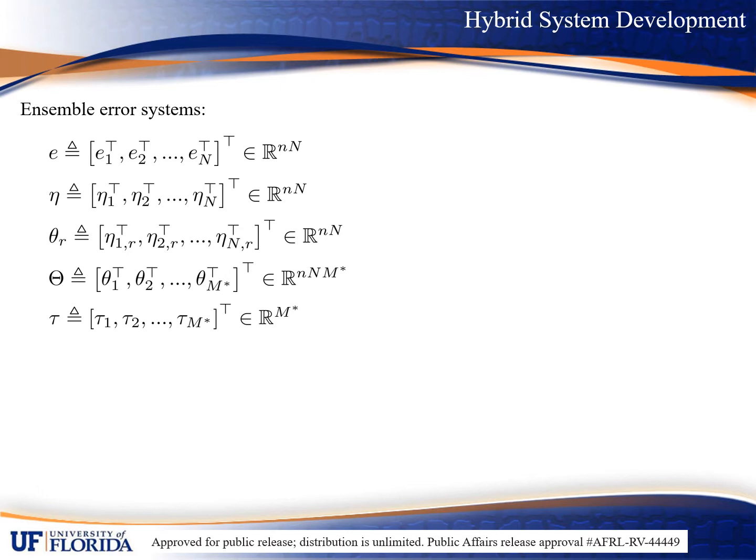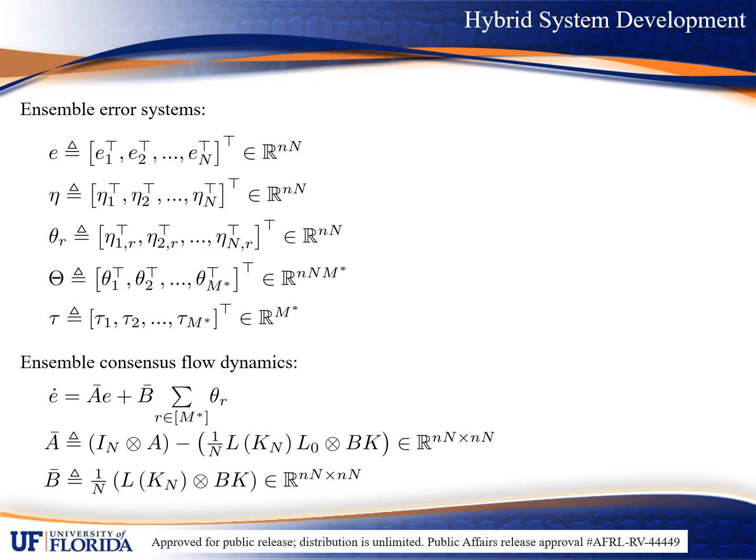We now develop the hybrid system for the ensemble. Let E denote the stacked consensus errors for the multi-agent system. Eta denotes the stack of the control components that utilize the continuously available neighbor information. Theta sub R denotes the stack of the control components that use the intermittently available neighbor information from intercluster R. Theta denotes the stack of all the theta sub R's, and tau denotes the stack of all the timer variables for the M-star interclusters.